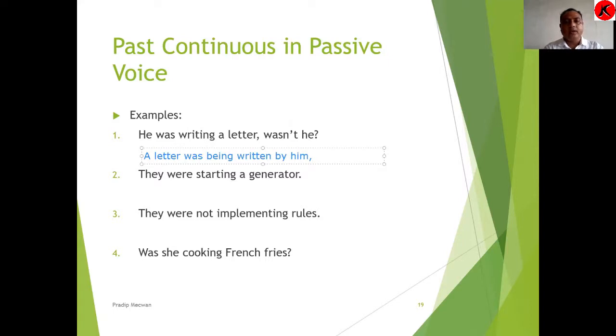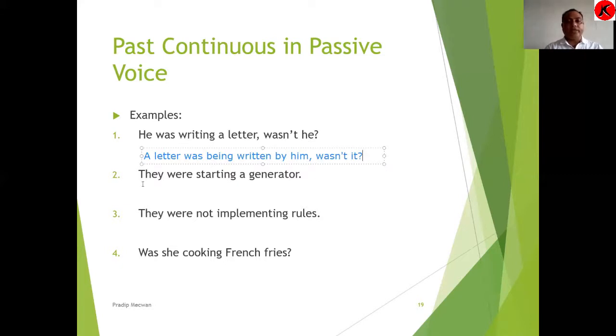We have a new verb here, was being written. So according to the new verb, we will form the question tag: wasn't, and the pronoun for letter is it. Wasn't it, right? A letter was being written by him, wasn't it?